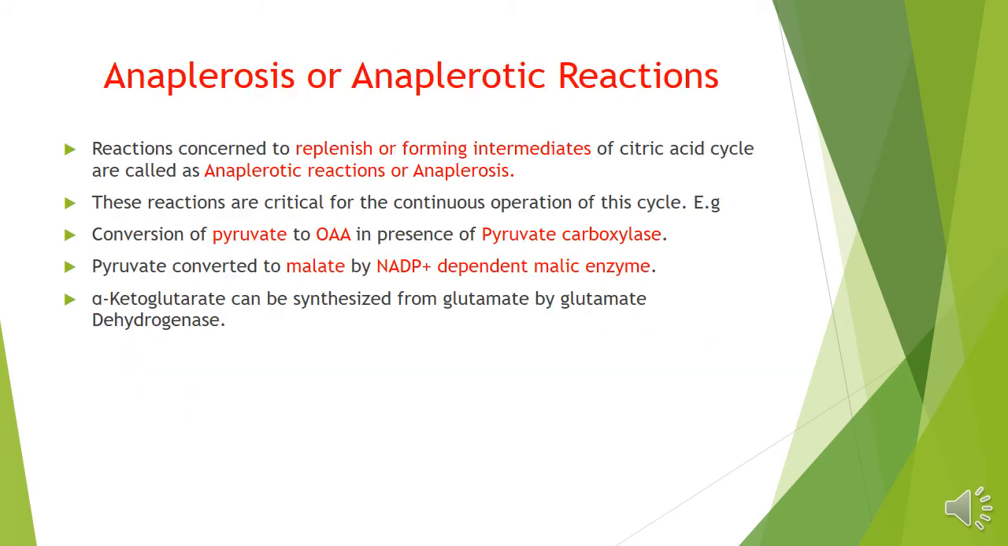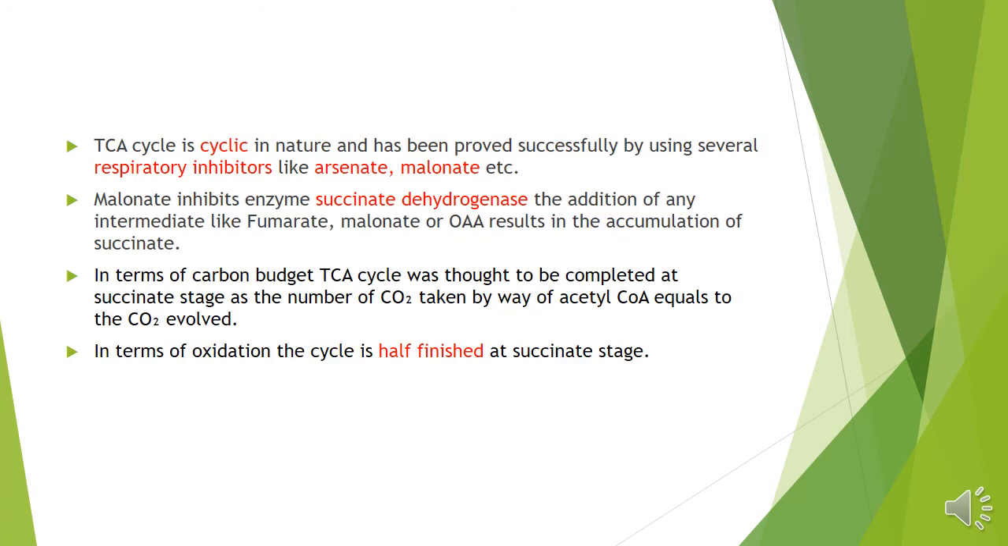These reactions have been studied in presence of inhibitors. It has been successfully proved by using several respiratory inhibitors. So malonate, as I said, inhibits the succinate dehydrogenase. The addition of any intermediate like fumarate, malate, or OAA results in the accumulation of succinate. That proves its cyclic nature.